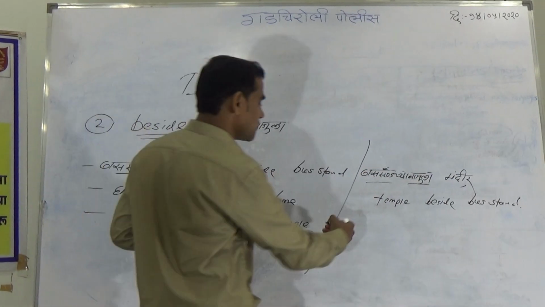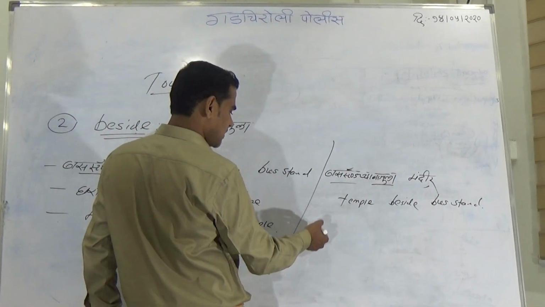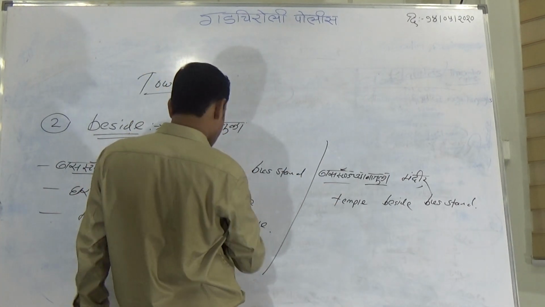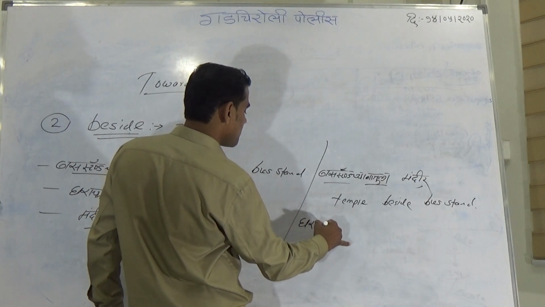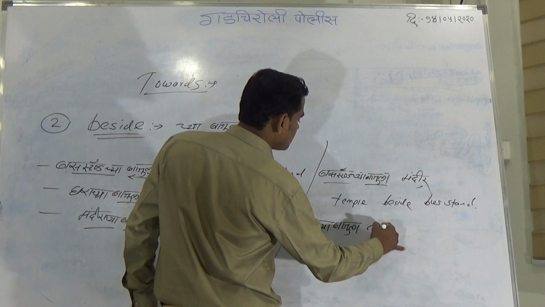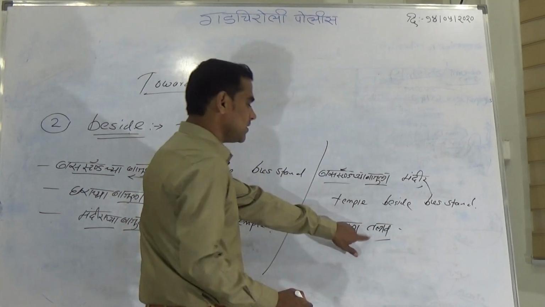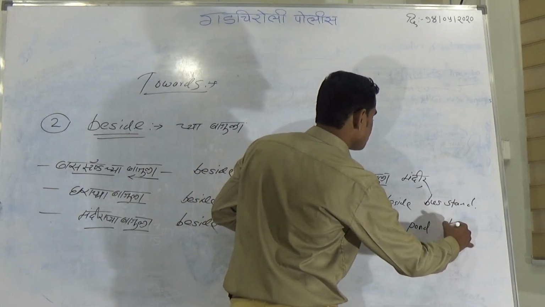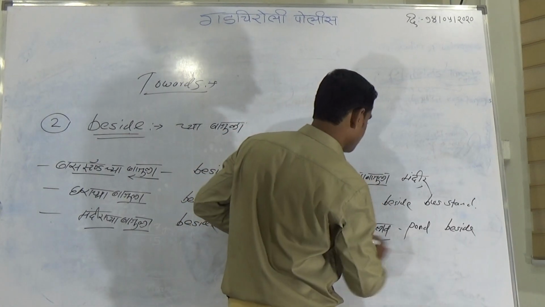Then घराच्या बाजूला तलाव, a somewhat lengthier expression. Write this first, pond, beside, home.